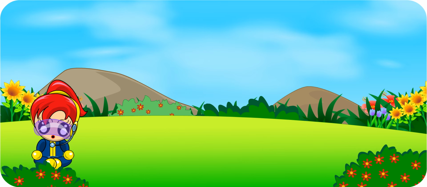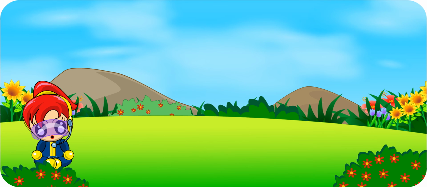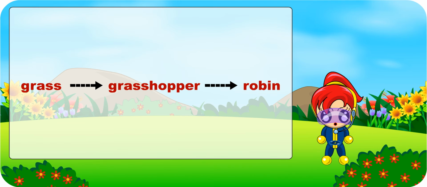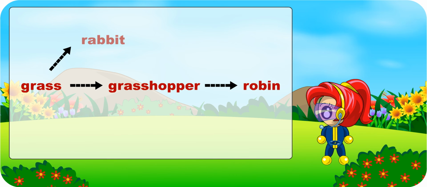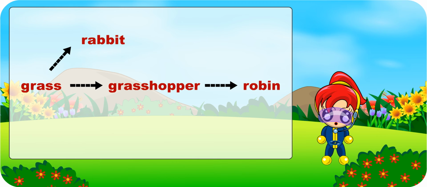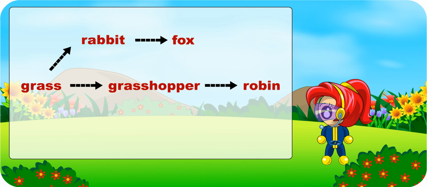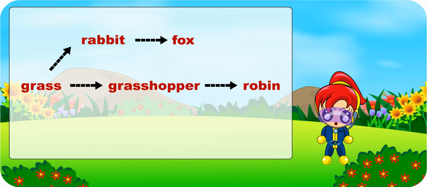Look at the following organisms, Turbo Girl. In the earlier part of the lesson, we've constructed this food chain. Now let's add a rabbit. Turbo Girl, which organism feeds on rabbits? The energy transfer from the rabbit to the fox will be added on like any other food chain.